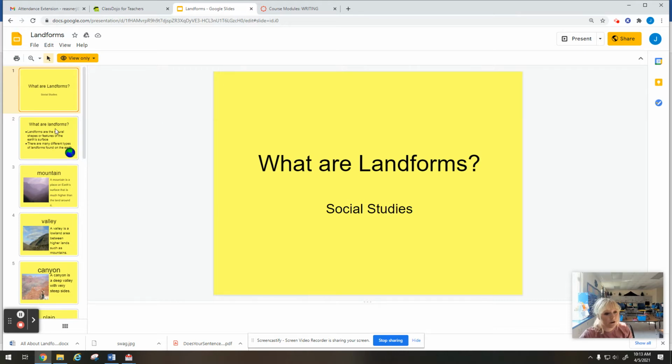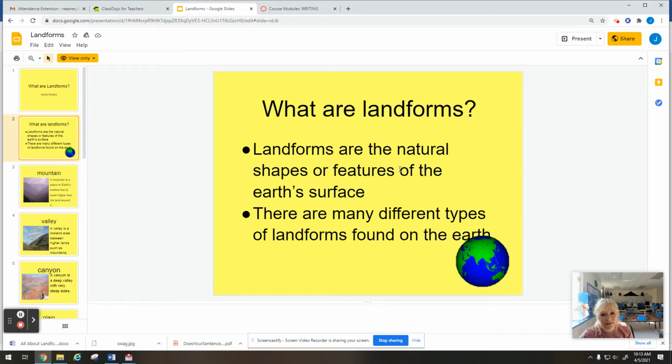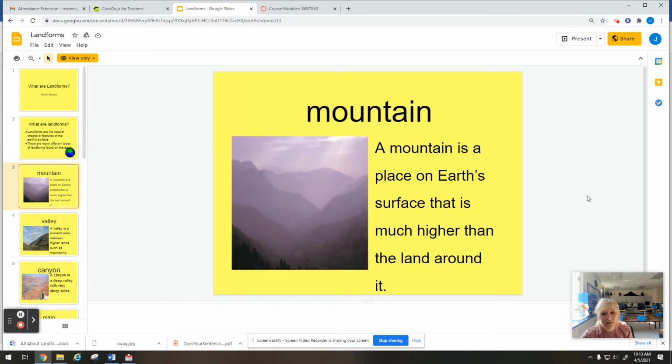So what are landforms? Landforms are the natural shapes or features of the Earth's surface. There are many different types of landforms found on the Earth. So now I'm going to go over some of the landforms that are on our planet. The first one is a mountain.